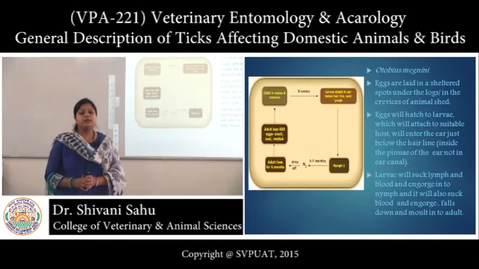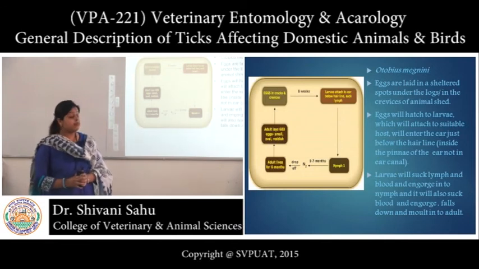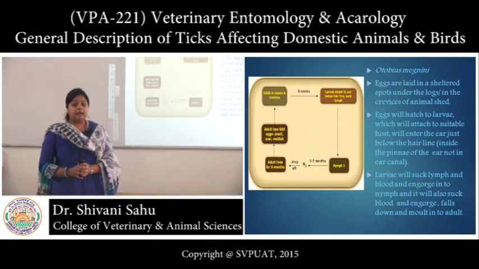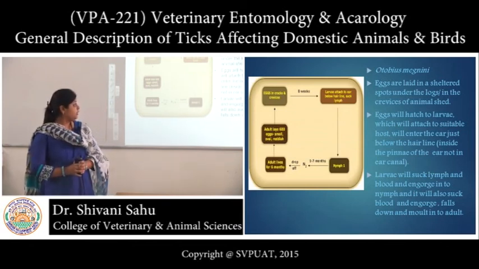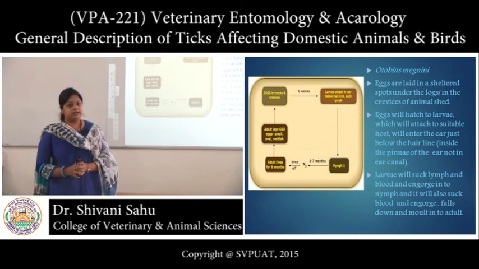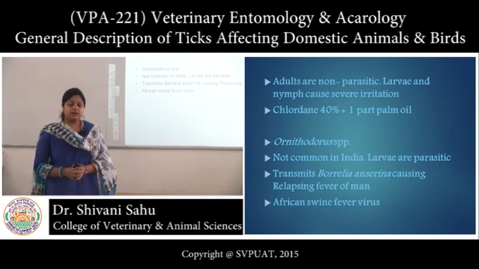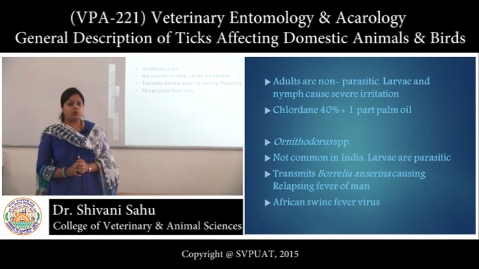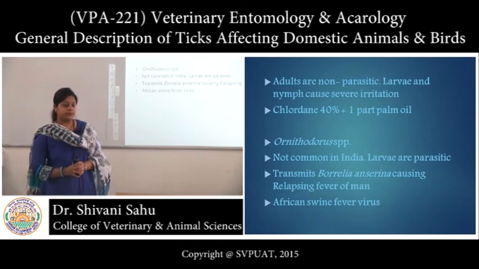Now, coming to Otobius megnini, found in dogs. So, here the female lays eggs in cracks and crevices or in sheltered spots. A 6-legged larva hatches in 8 weeks of time, and attaches into the ear below the hairline. In a period of 1 to 7 months, the nymph molts into adults. So, here adults are non-parasitic. It is the larvae and nymphs which are parasitic. For its treatment, a mixture of chlordane 40% plus 1 part of palm oil is instilled into the ear.